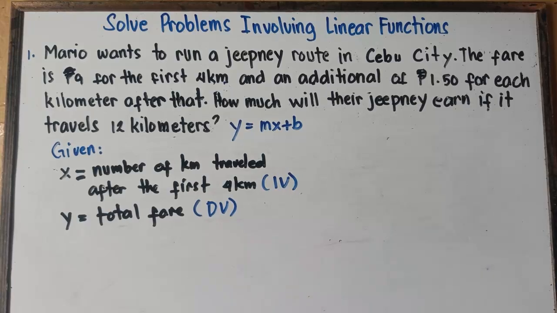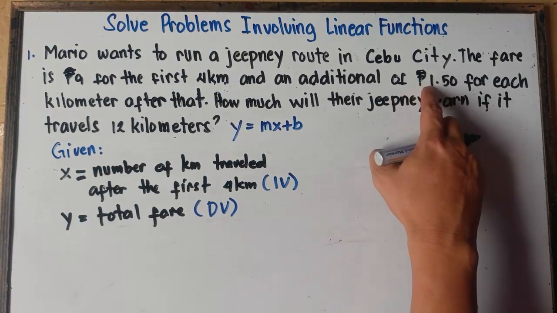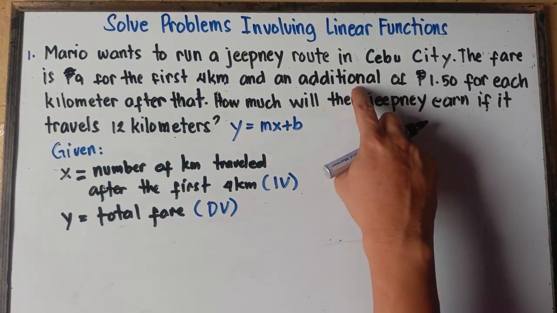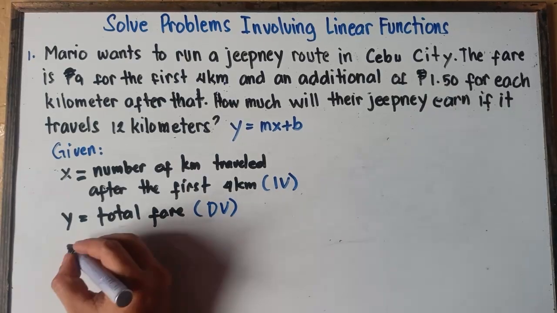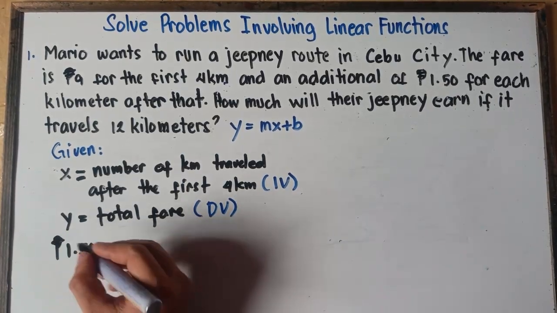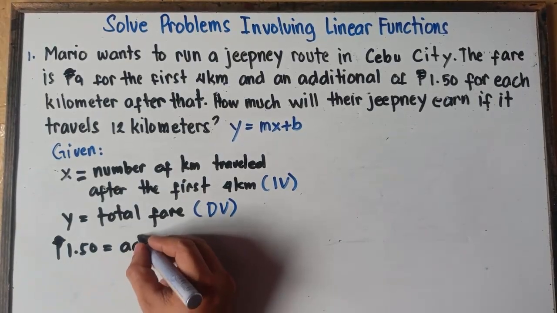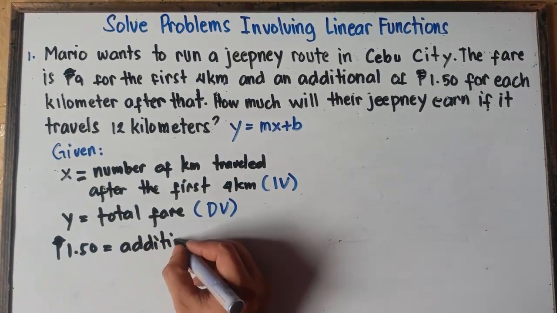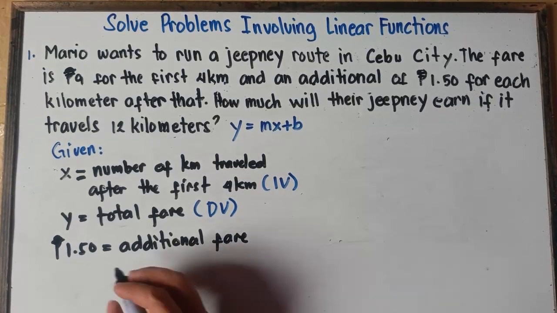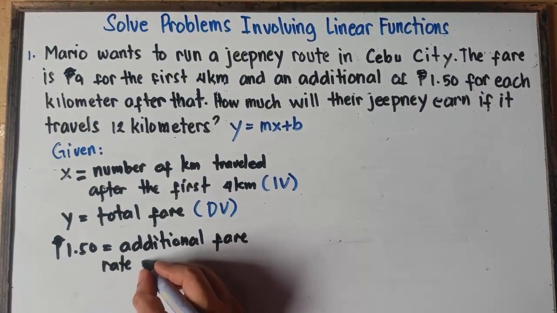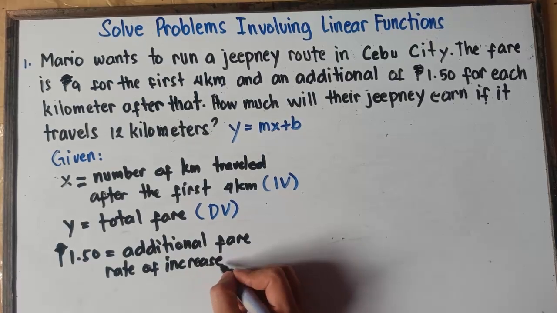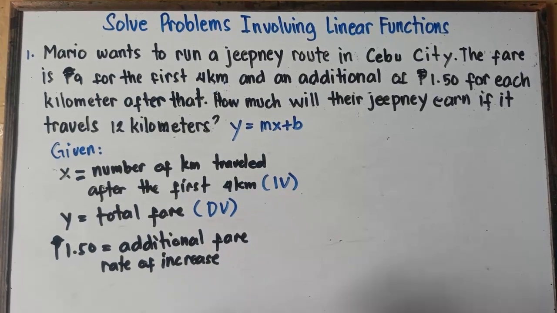And then we also have additional fare. That will be 1.50. So once again, class, we also have our additional fare. That would be 1 peso and 50 cents. This will be our additional fare, so this will be our rate of increase. Therefore, this will be our slope.